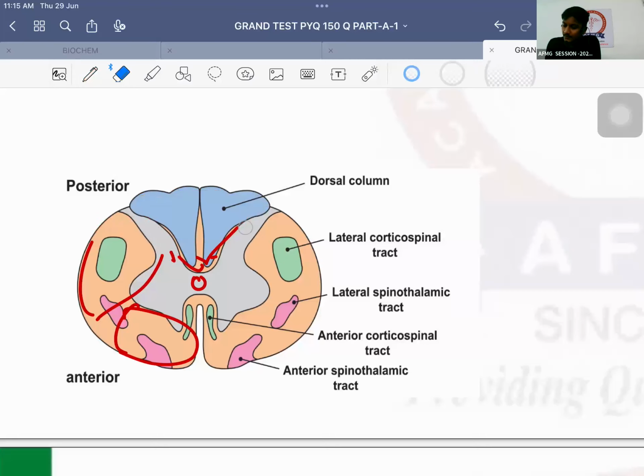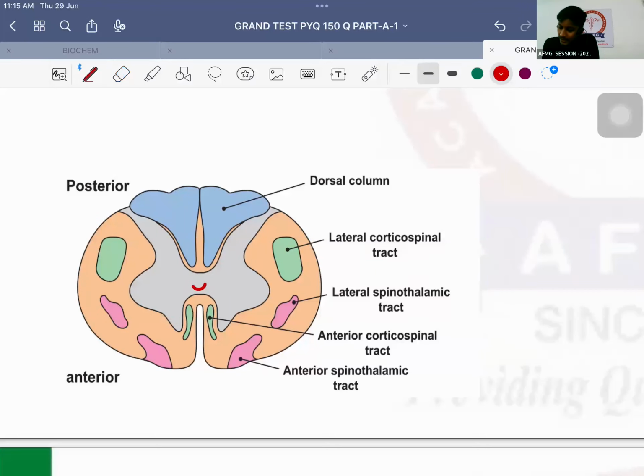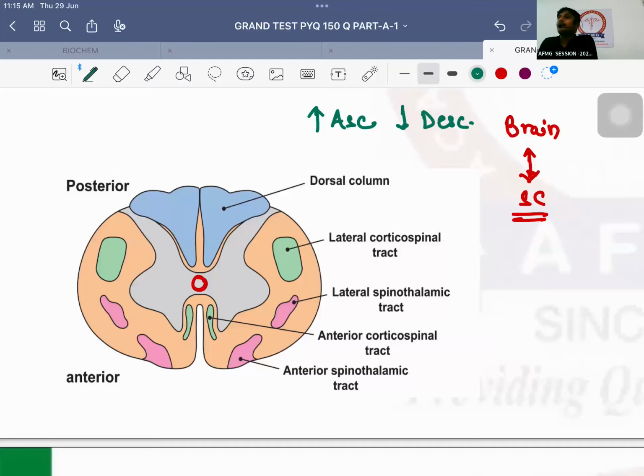Now important is, if I talk about tracts, what are tracts? Definitely, tracts are the structures which connect the brain to the spinal cord. ठीक है? So the structures which will connect the brain to the spinal cord, these are known as the tracts. वो ऊपर की तरफ जाएंगे, then they will be called as ascending tracts. Very good. And when they come downwards, they will be called as descending tracts.